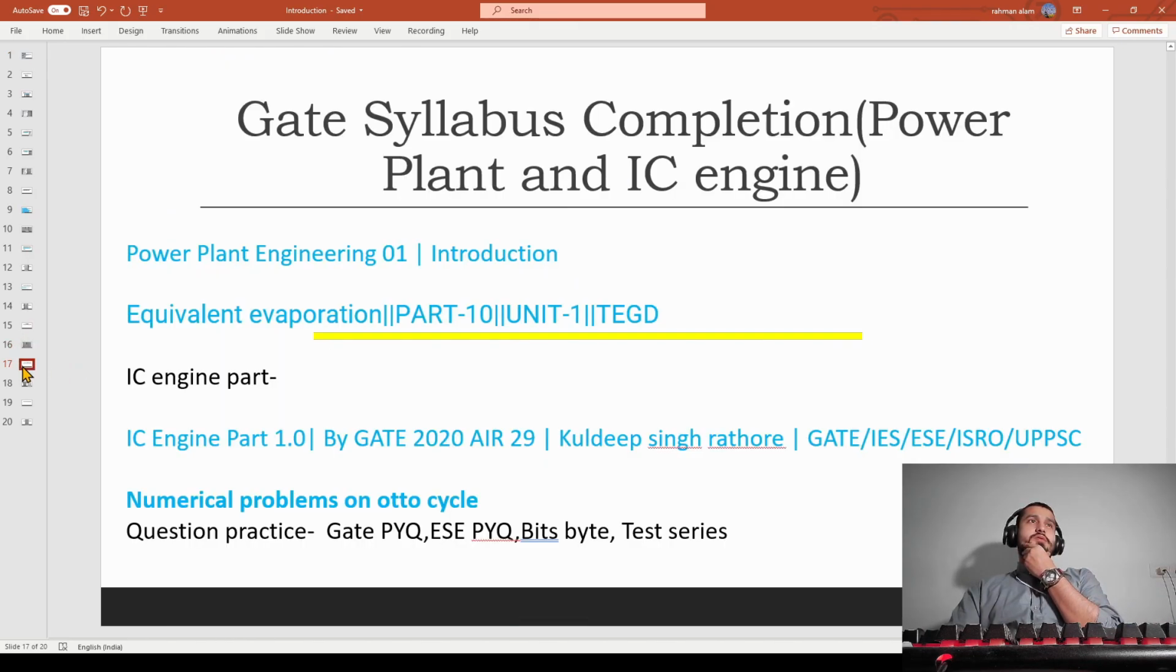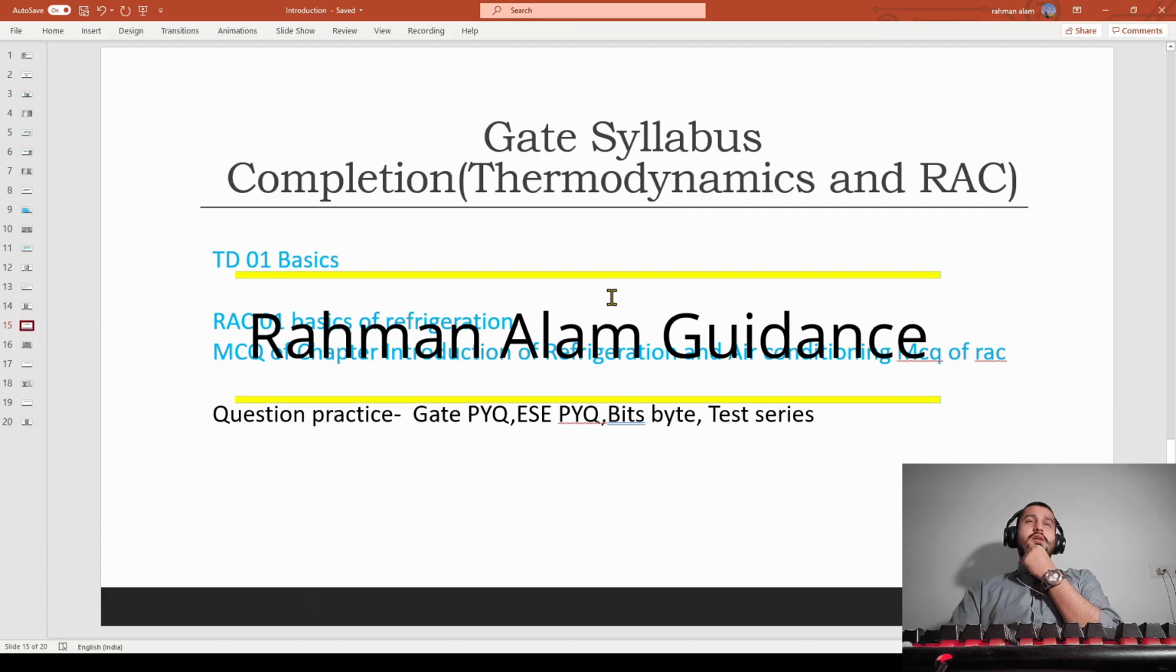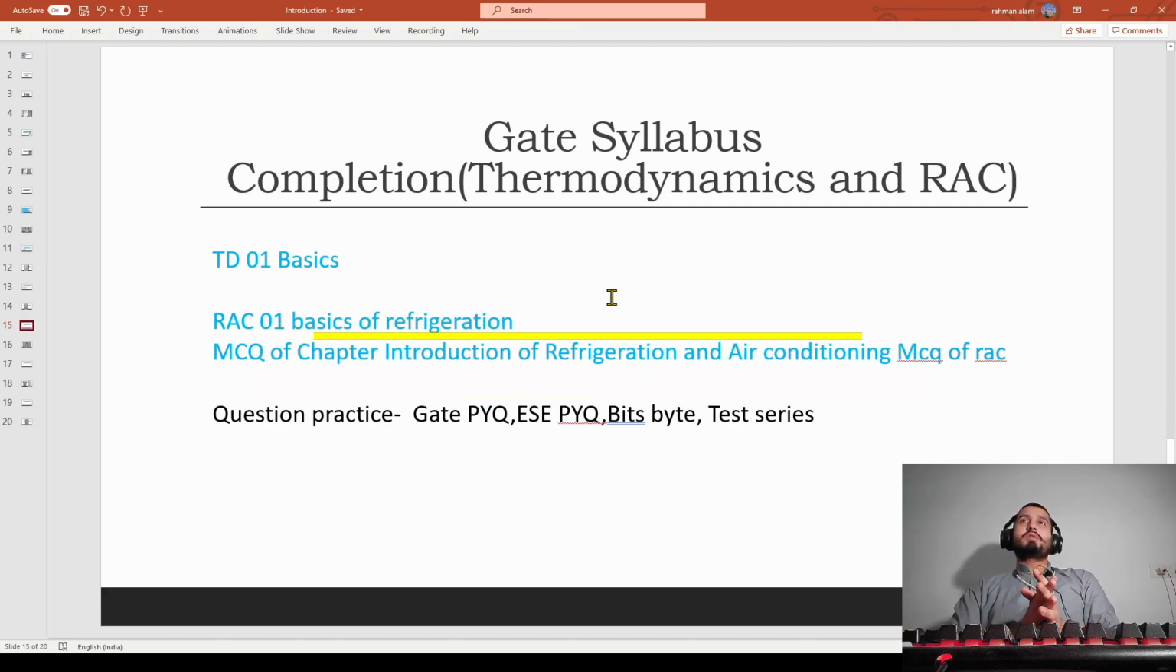So sorry, where is the 15? Yeah, fine. So this is the thermodynamics and RAC part. As I have already told, thermodynamics and RAC are connected, so I will be covering these together. Thermodynamics has only one link, which is the basic part. It is a playlist.